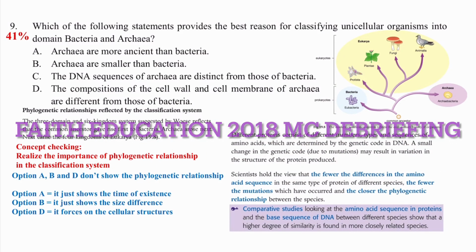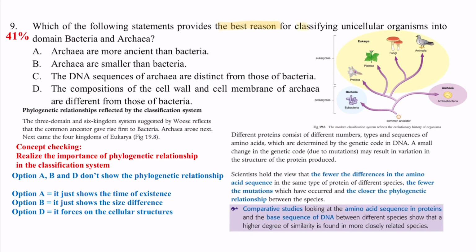Question 9 is about the classification. Which of the following statements provide the best reason for classifying unicellular organisms into the domains bacteria and archaeobacteria? For this question, we need to know that the classification system can show the phylogenetic relationship between the organisms. So we need to realize the importance of a phylogenetic relationship in the classification system.